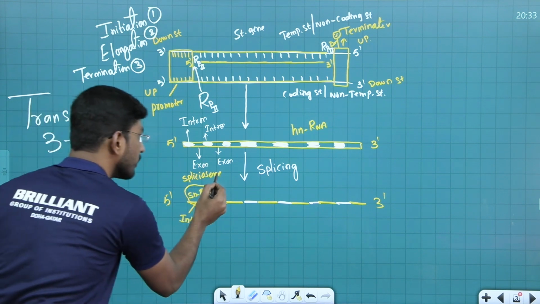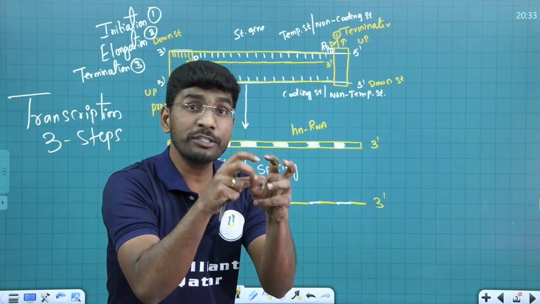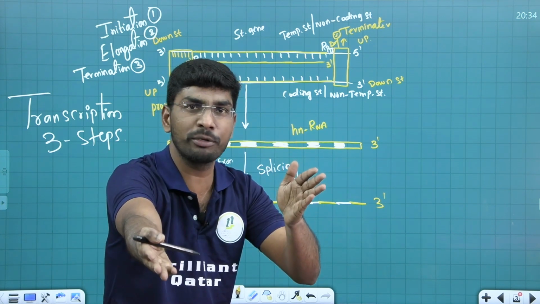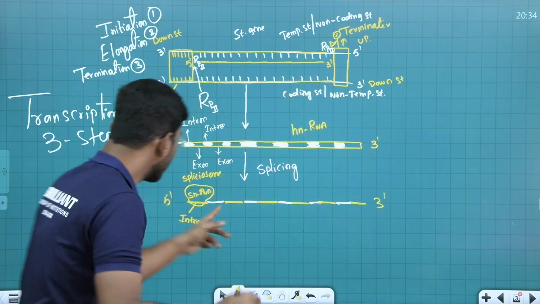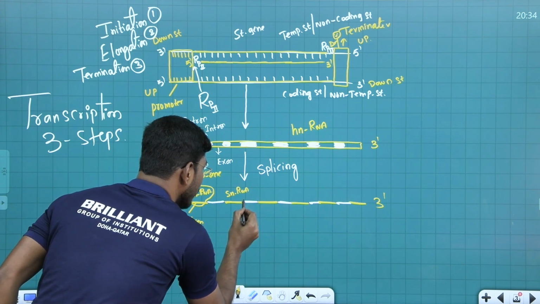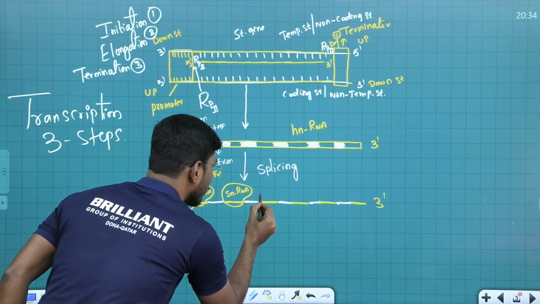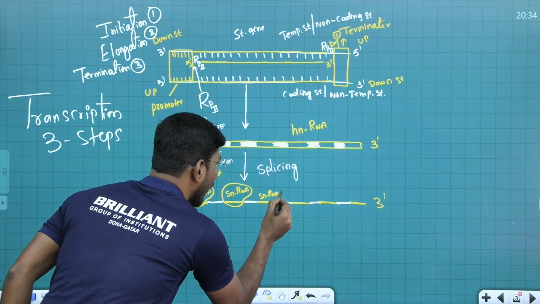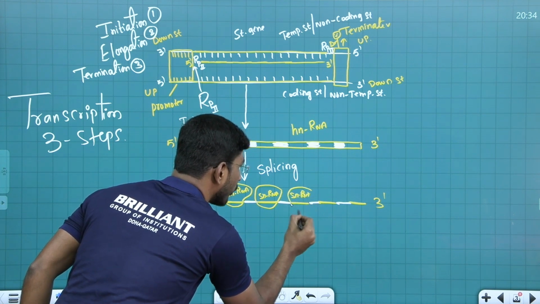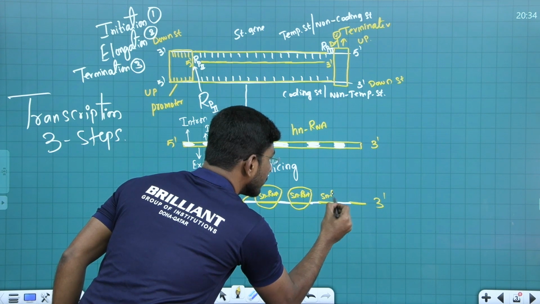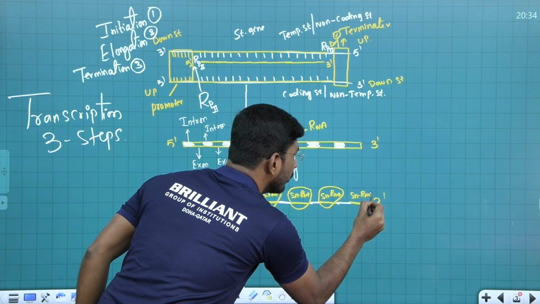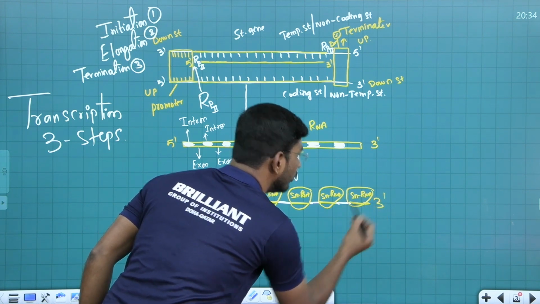Spliceosome. So this spliceosome, what they do is chop, they cut. You don't want it to go further. You're not going to make a protein anyhow, so you have no need. Get out. So here also, this one, snRNA and intron, this entire part is now going to be chopped. This one also, snRNA, and this entire one is going to be chopped. I hope you all are following me. This process is called splicing. Which part is going to be removed, student? Tell me. Intron part is going to be removed.